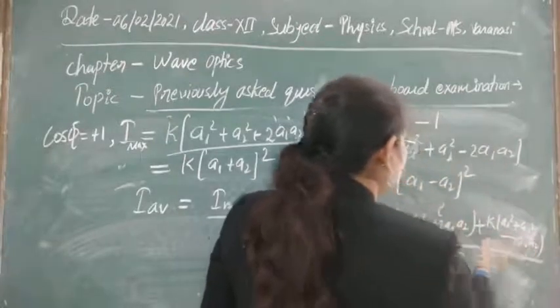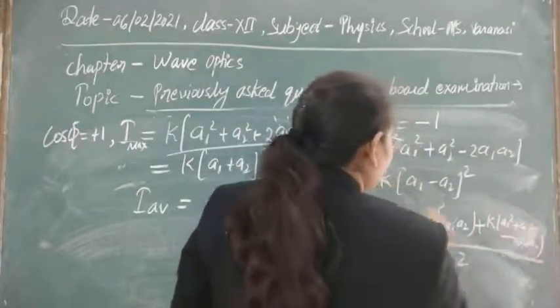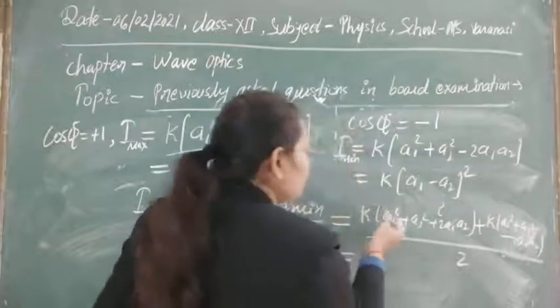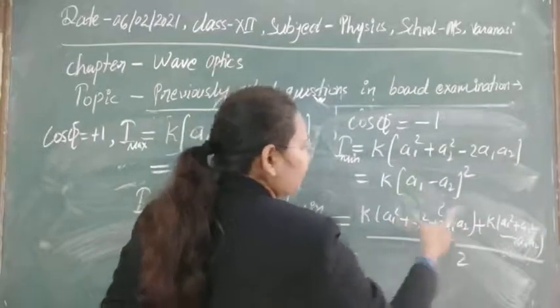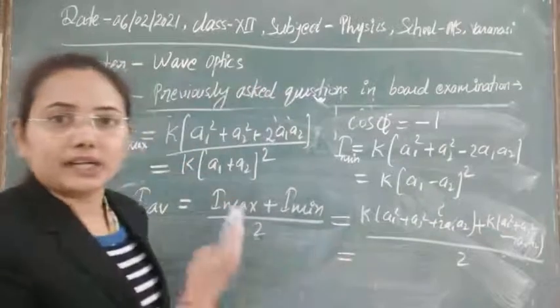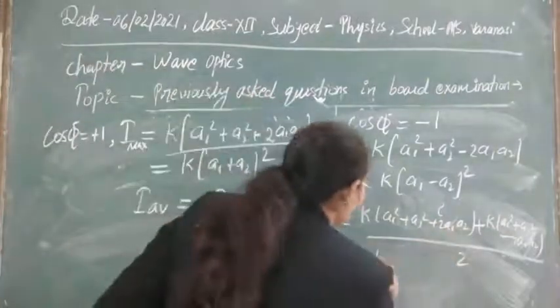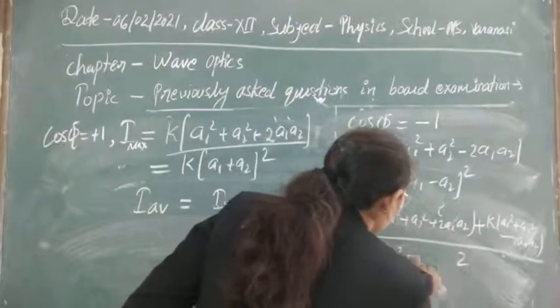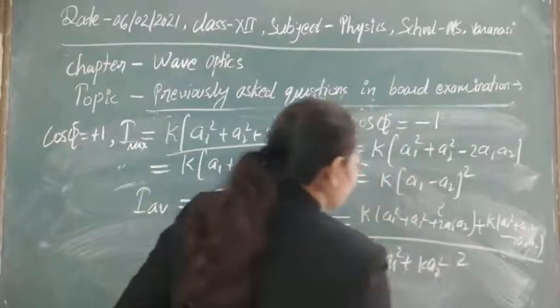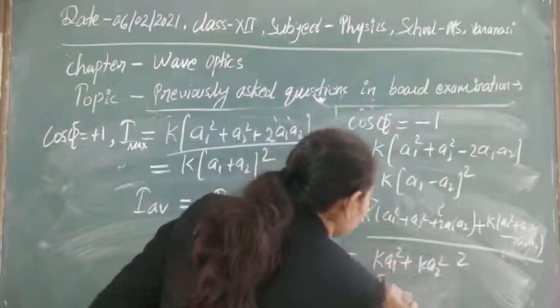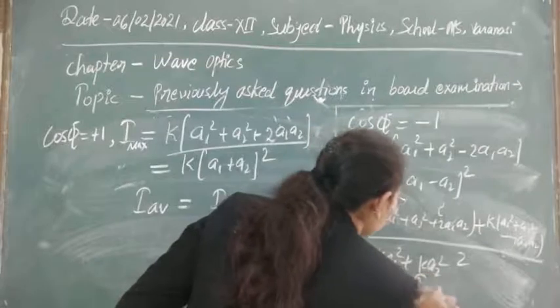If we expand it, the cross terms will cancel out, and we get 2k a1 square plus 2k a2 square, and we can take 2 as common. Finally we get k a1 square plus k a2 square after solving, where k a1 square is equal to I1 and k a2 square is equal to I2.